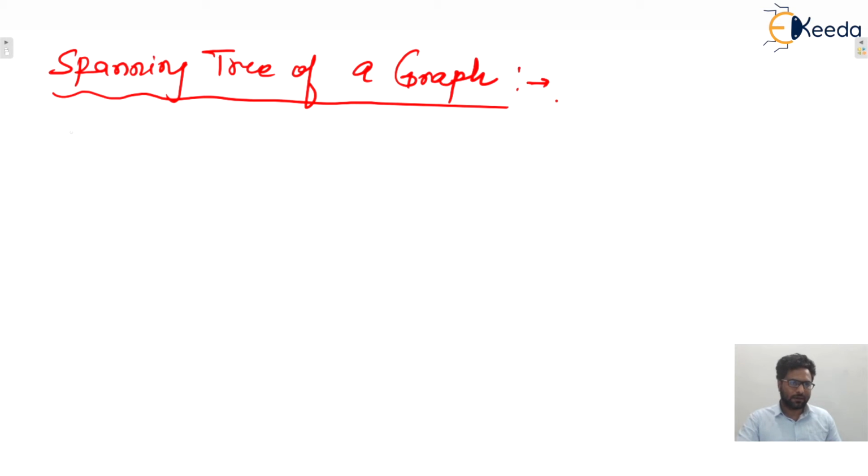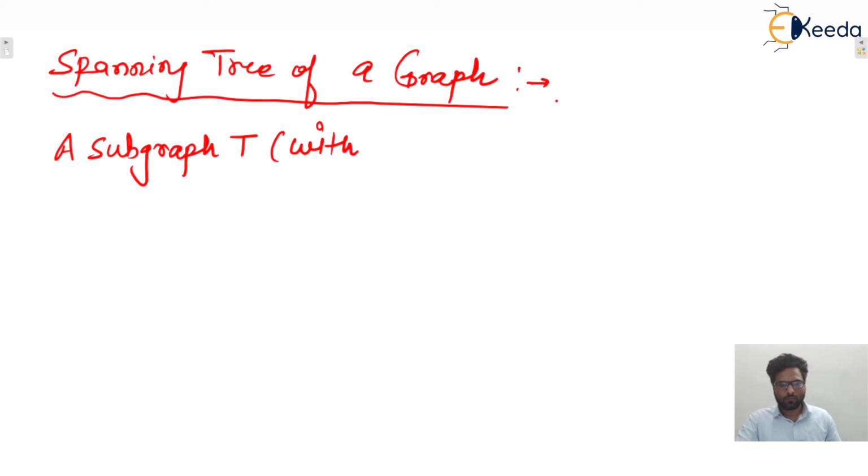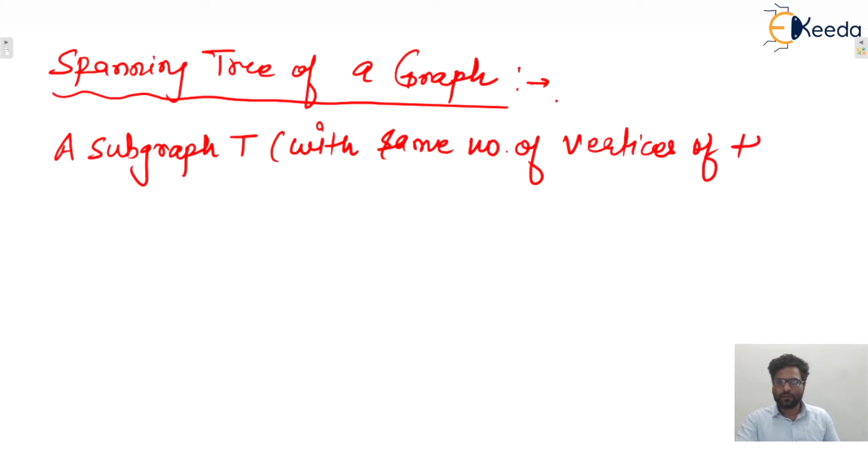So a subgraph T with the same number of vertices of the given graph